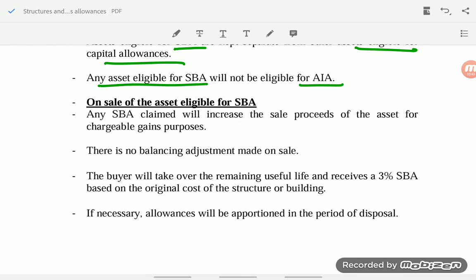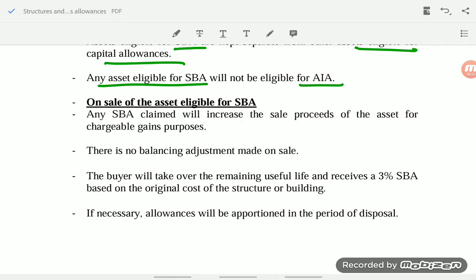When they are selling the asset on which they claimed SBA, whatever allowance they claim will increase the selling price of the asset when we are calculating the chargeable gain. And here there is no balancing adjustment made on sale. Balancing adjustment, we usually take the value after the allowance, compare it with the selling price, and the balance we call either balancing charge or balancing allowance. That is not applicable here.